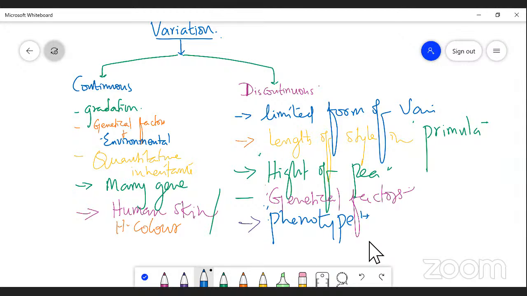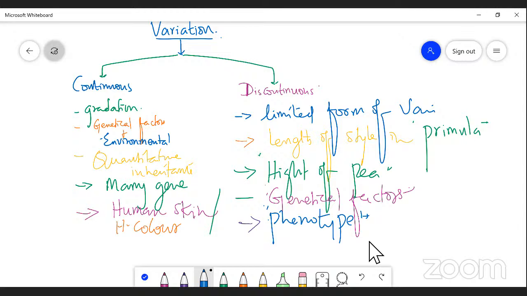So the length of the style is not continuously expressed from one generation to another while transmitting characters from parents to offspring, because it is determined by only a few genes and shows limited forms of variation, because the phenotype ratio is not affected.